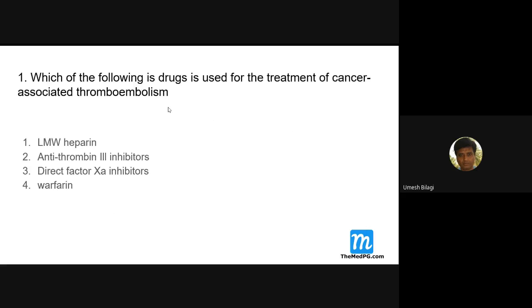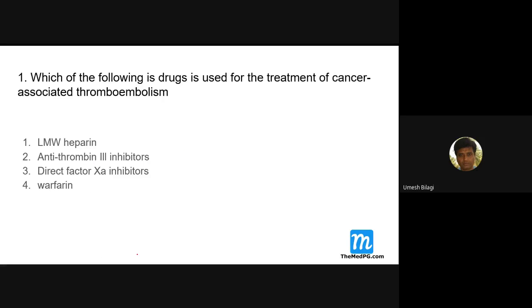Okay. We'll start the first. Today I'll be discussing pulmonary embolism. Which of the following drugs is used for treatment of cancer associated thromboembolism? What are the choices? Low molecular weight heparin, antithrombin 3 inhibitors, direct factor 10A inhibitors, and warfarin. What do you think is the answer?